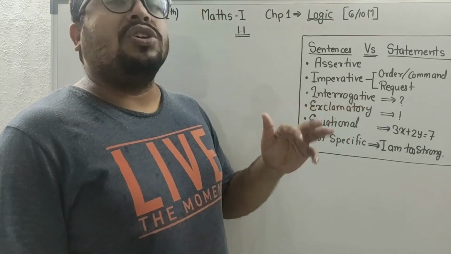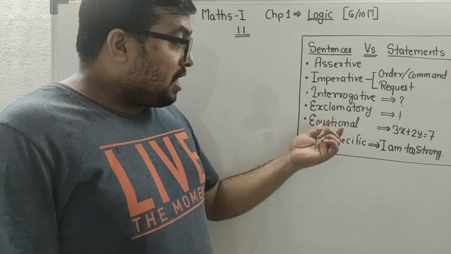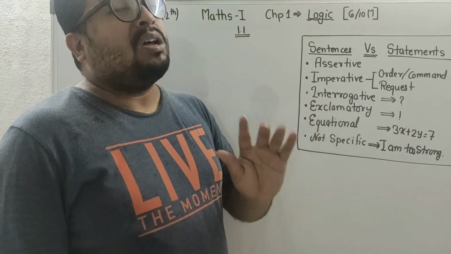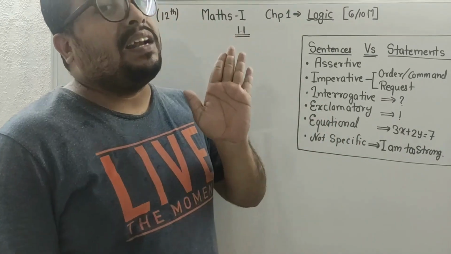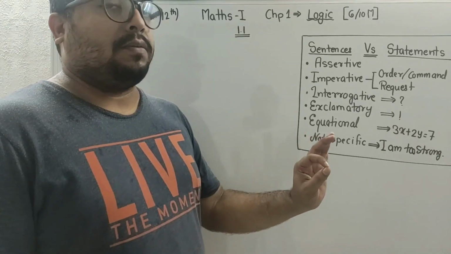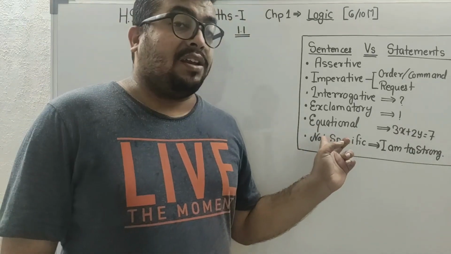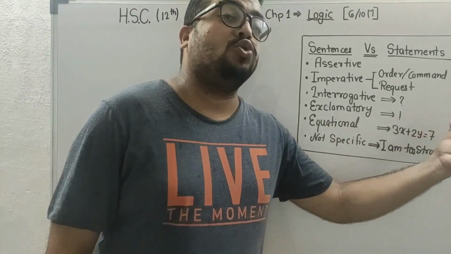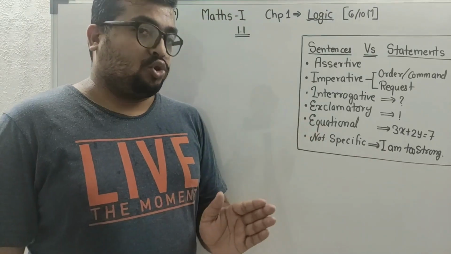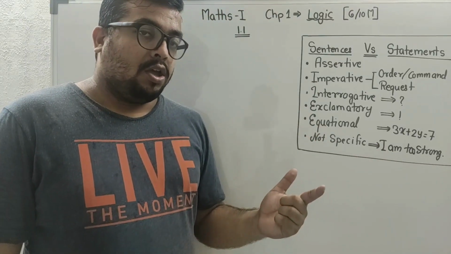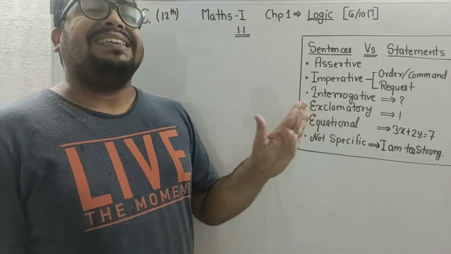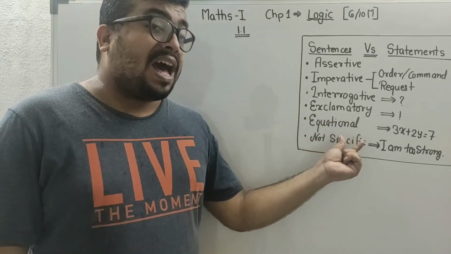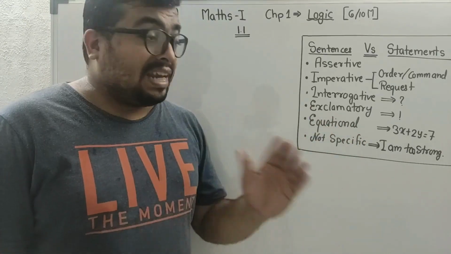Interrogative sentences, where a question is asked, as well as exclamative sentences, are sentences but not statements. Equational sentences, like what we do in math, such as 3x plus 2y is equal to 7, where alphabets are used with the figures, we know as equations. Those are sentences, not statements. Again, I am saying equational things are sentences, not statements.